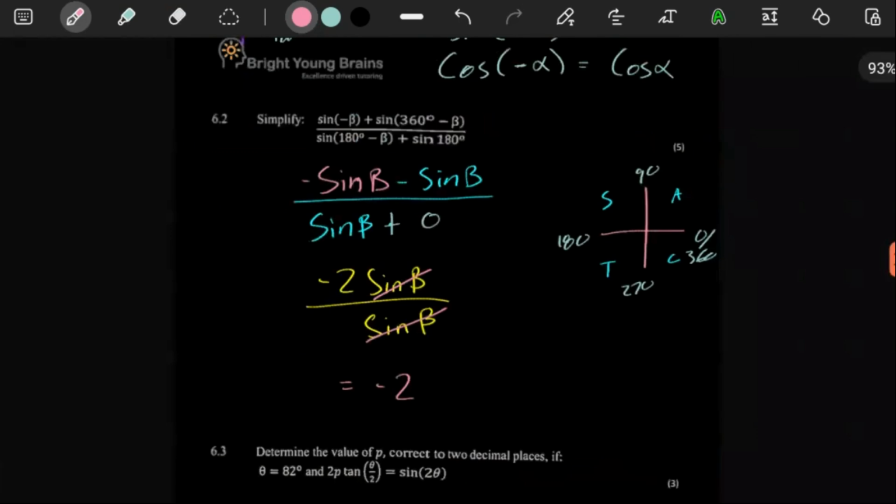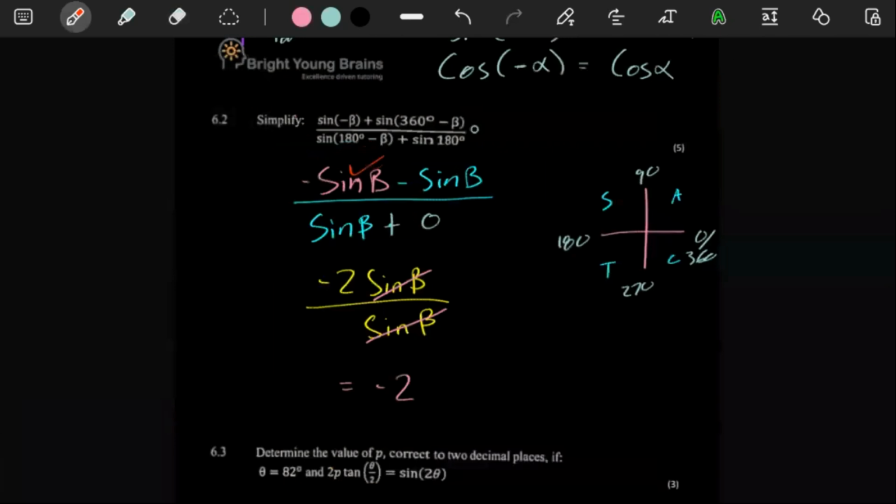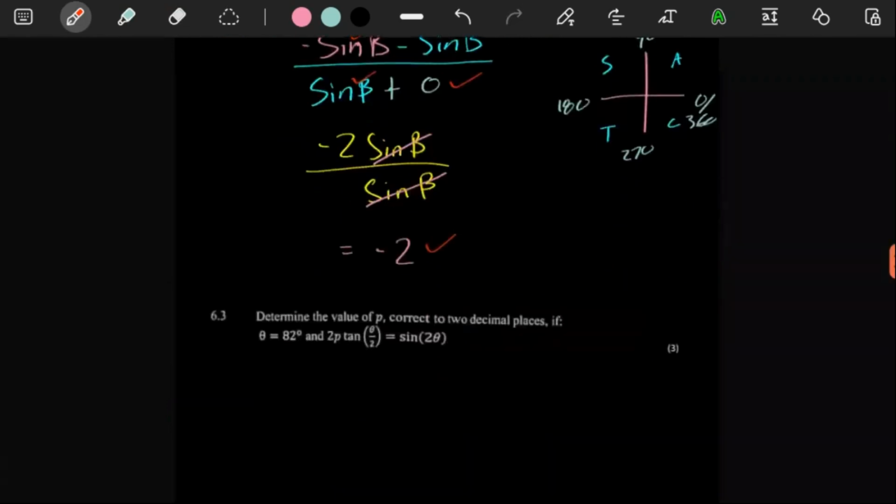So for a 5-mark question, you can clearly see this is not a difficult question. We're just going to get a bunch of marks, a mark over there, mark over there, mark over there, mark over there, a mark for the final answer technically. So yeah, let us move on.